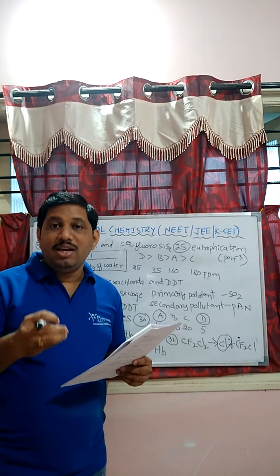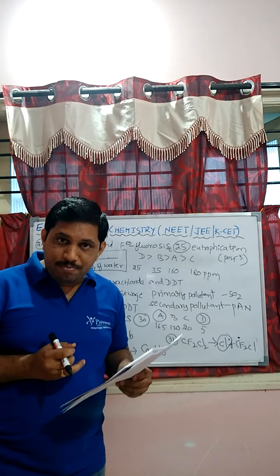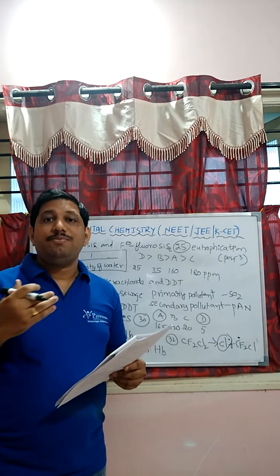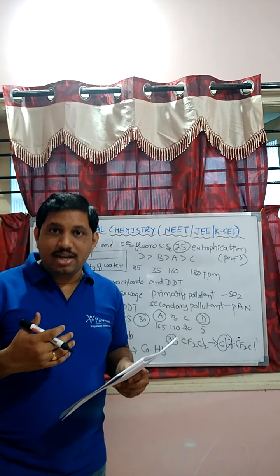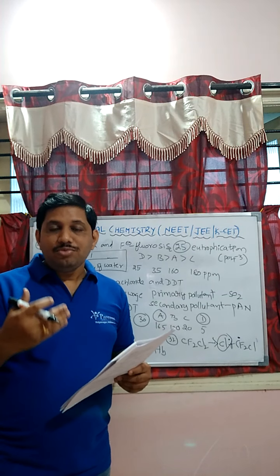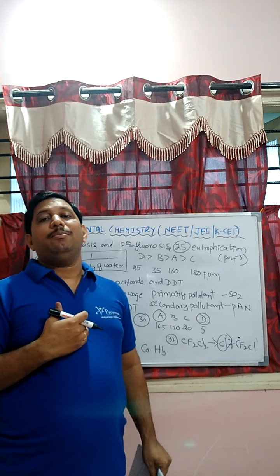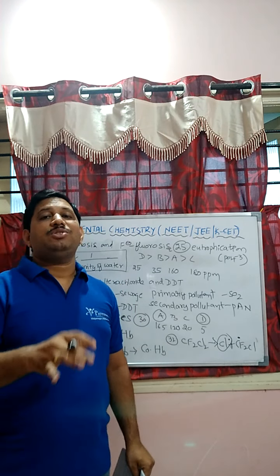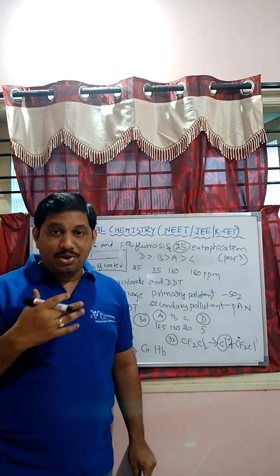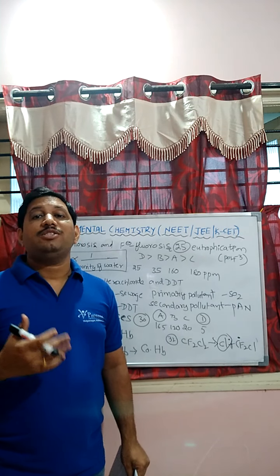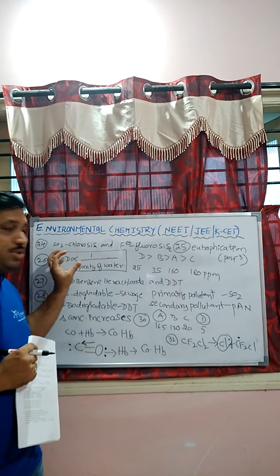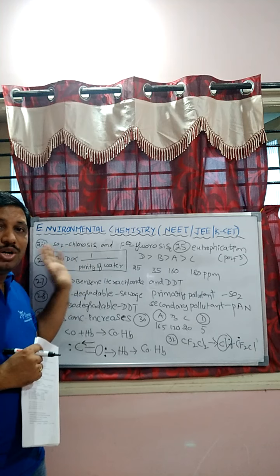The number of milligrams of dissolved oxygen required for the degradation of the organic waste material in 5 days at 20 degrees centigrade is known as biological oxygen demand. The number of milligrams of dissolved oxygen required for the biodegradation of the organic waste materials is known as the biological oxygen demand. You can remember this equation, students. Both are inversely proportional to each other.